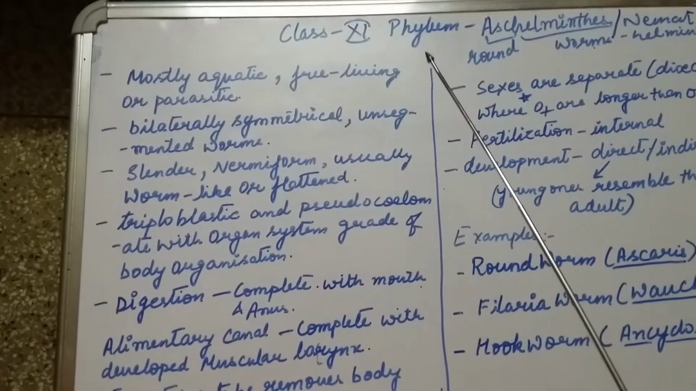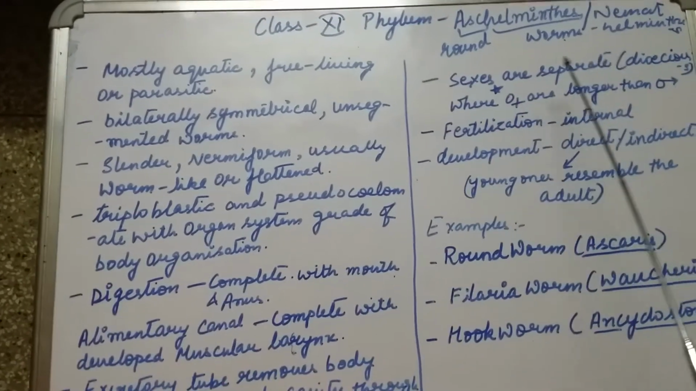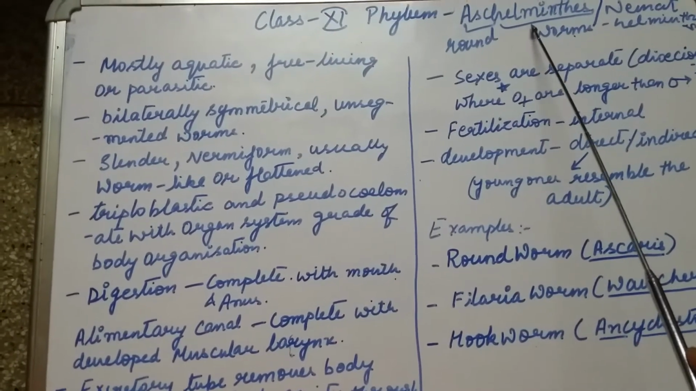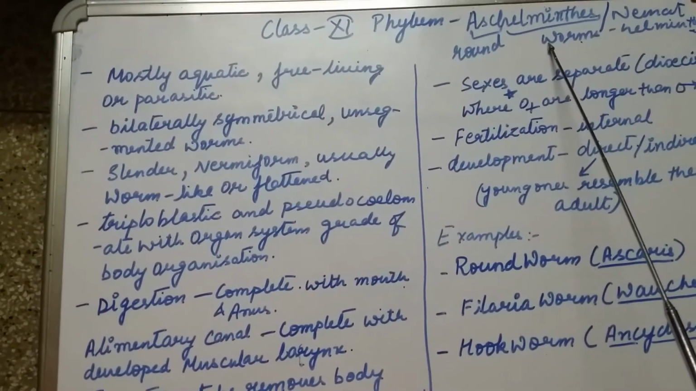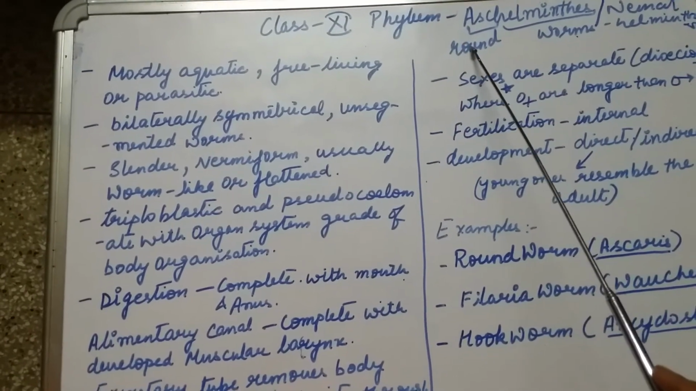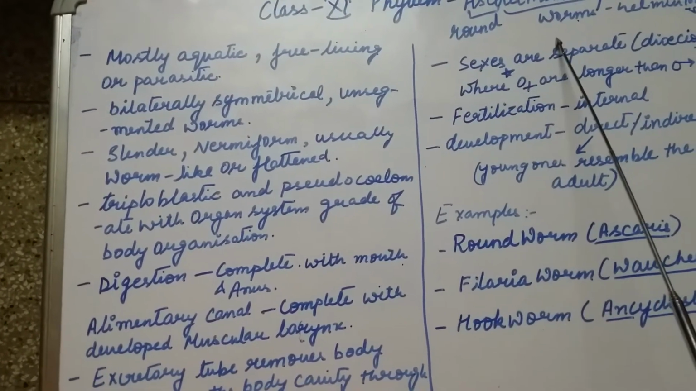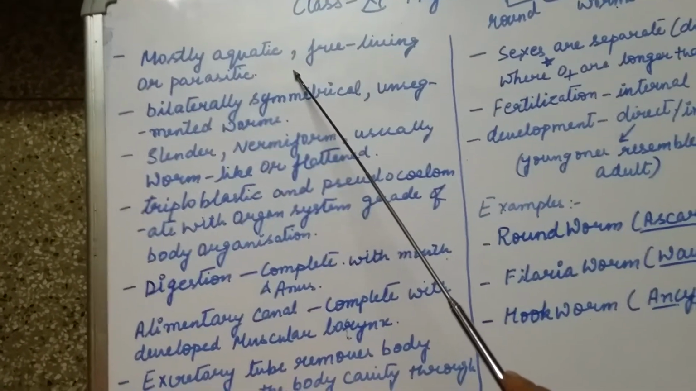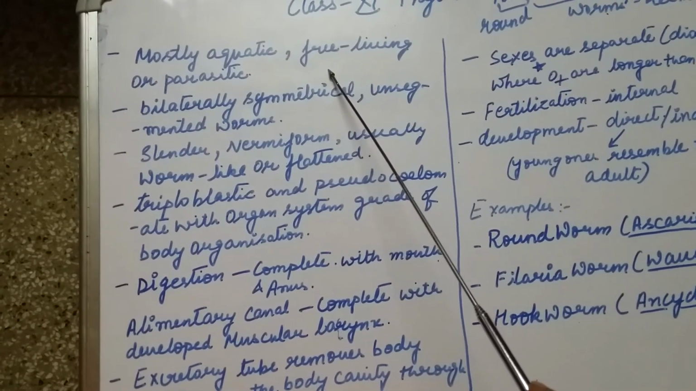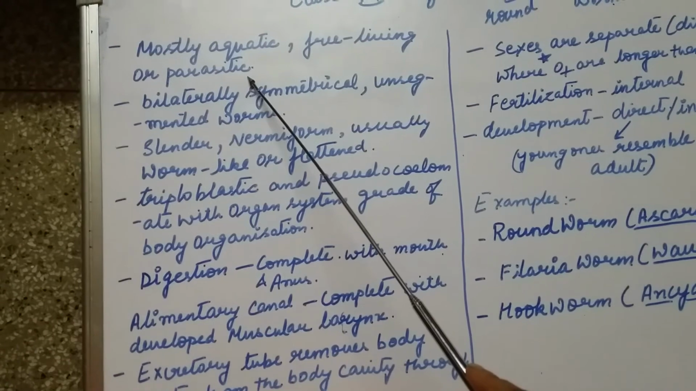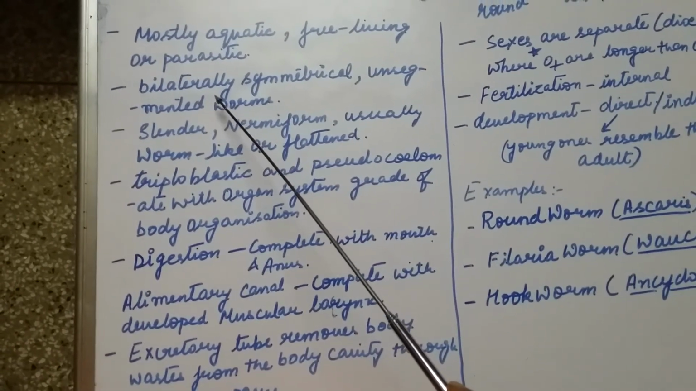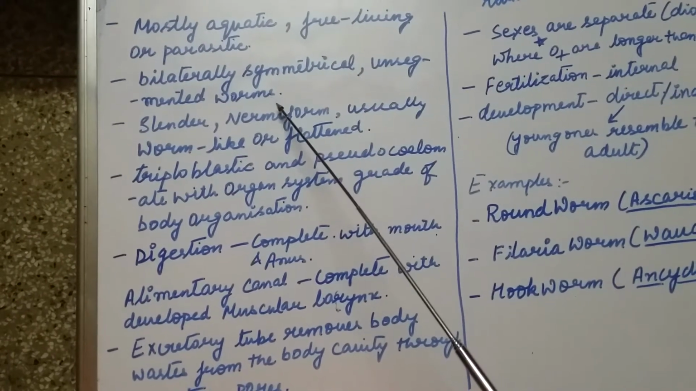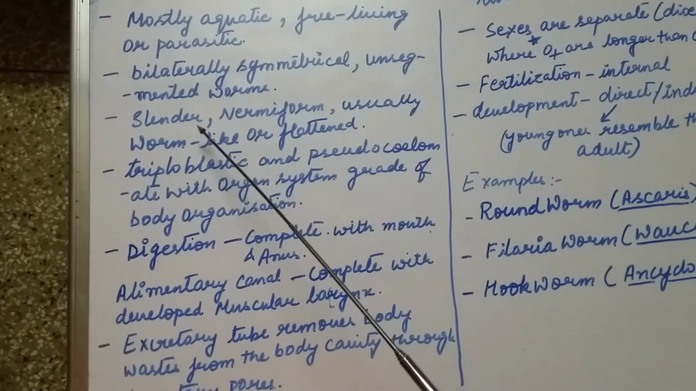Moving forward to another phylum, that is Aschelminthes, also called Nemathelminthes. Asc means round and helminthes means worms. That means the organisms present in this phylum are called roundworms. These worms are mostly aquatic in nature and they live freely, or they may be parasitic in nature. The organisms exhibit bilateral symmetry and they are unsegmented worms.